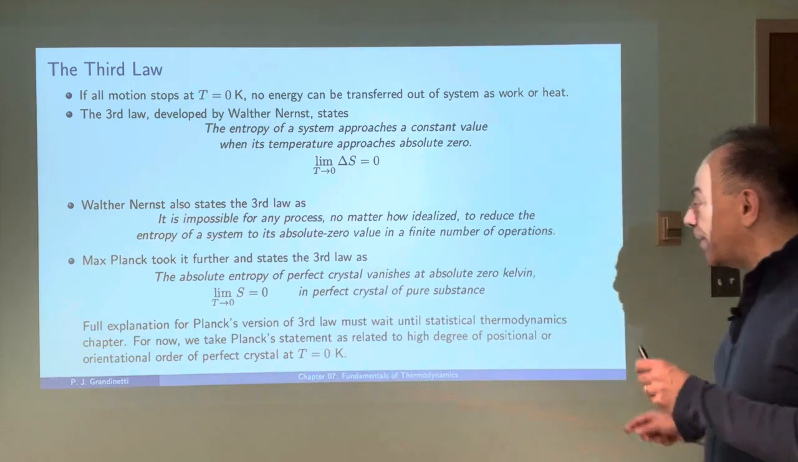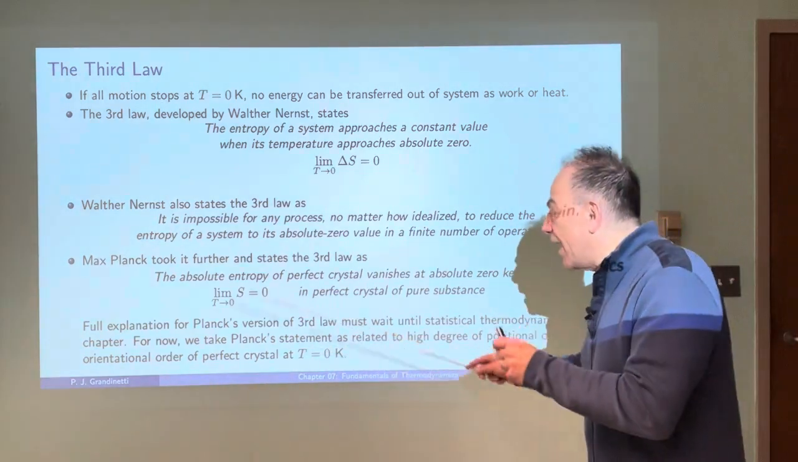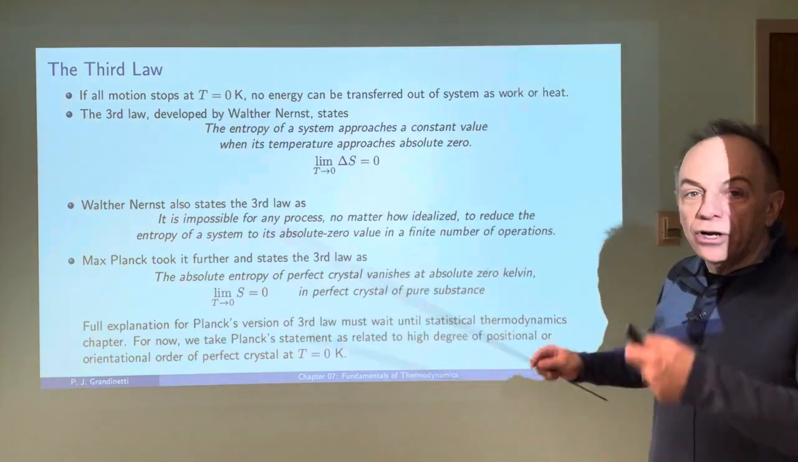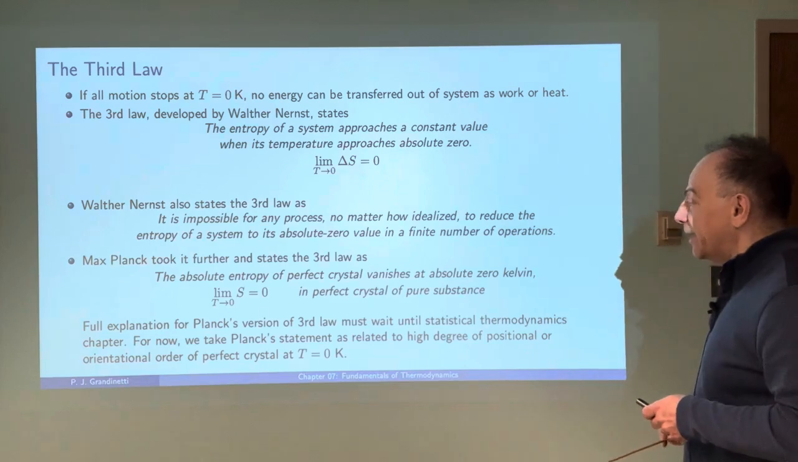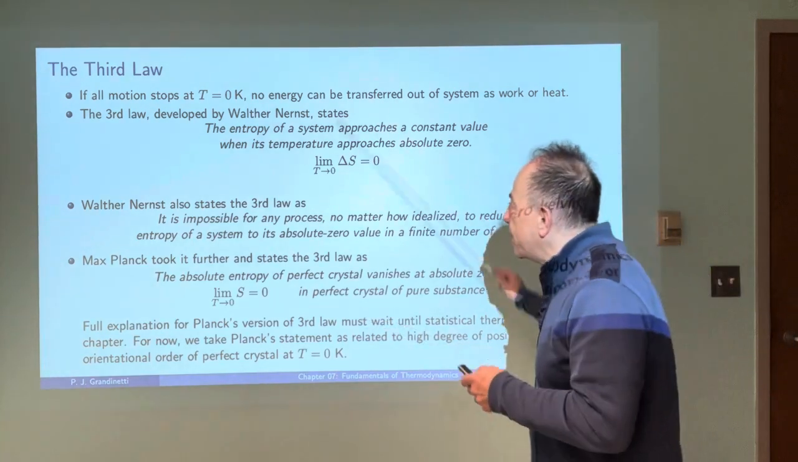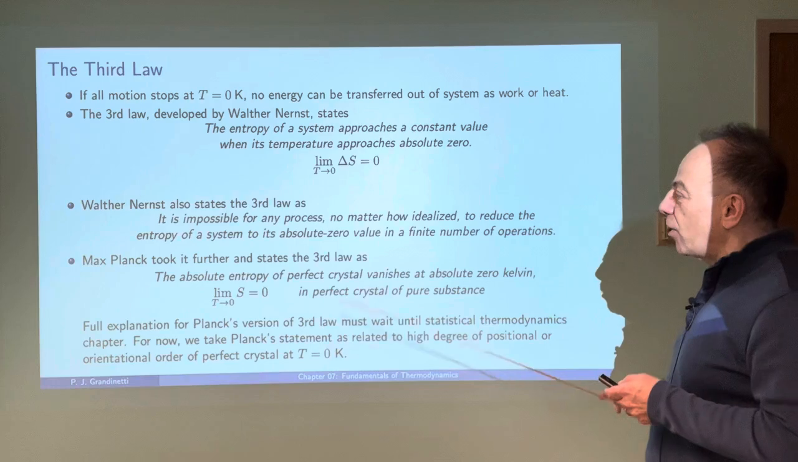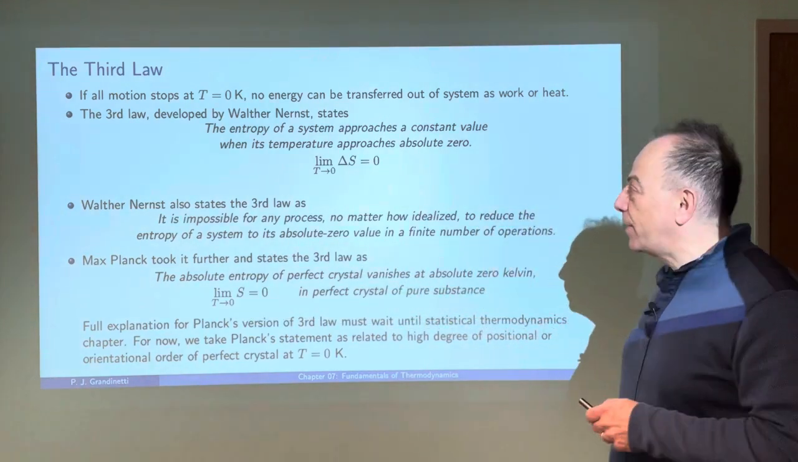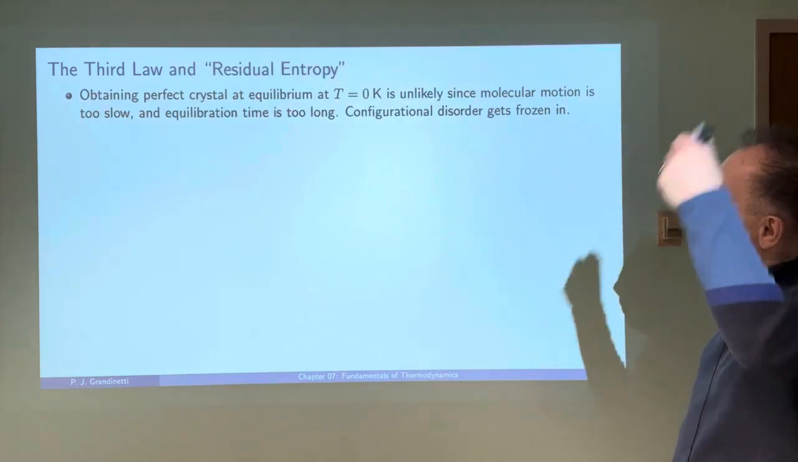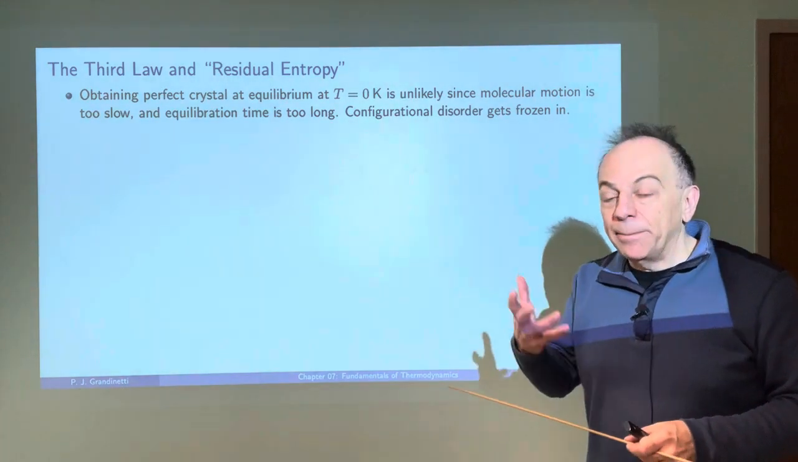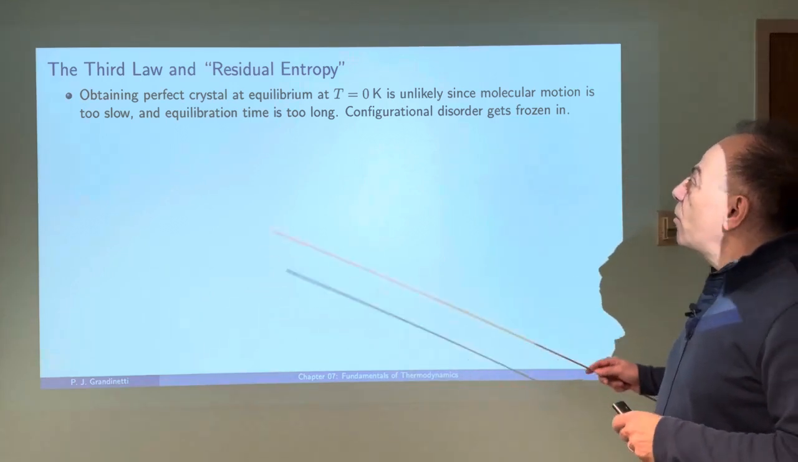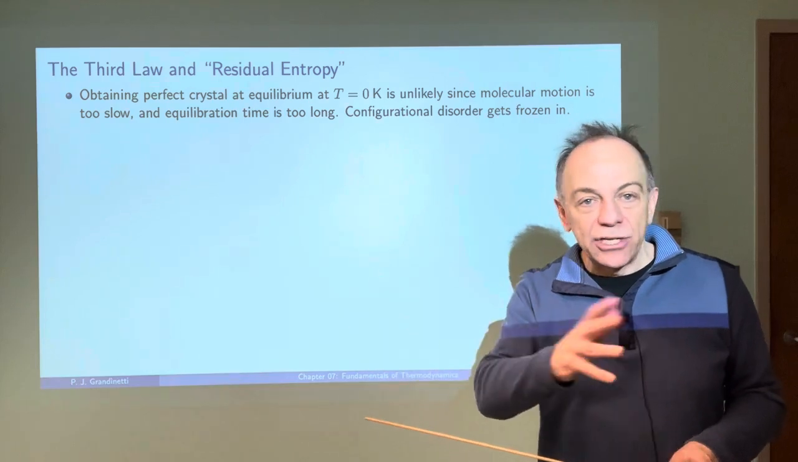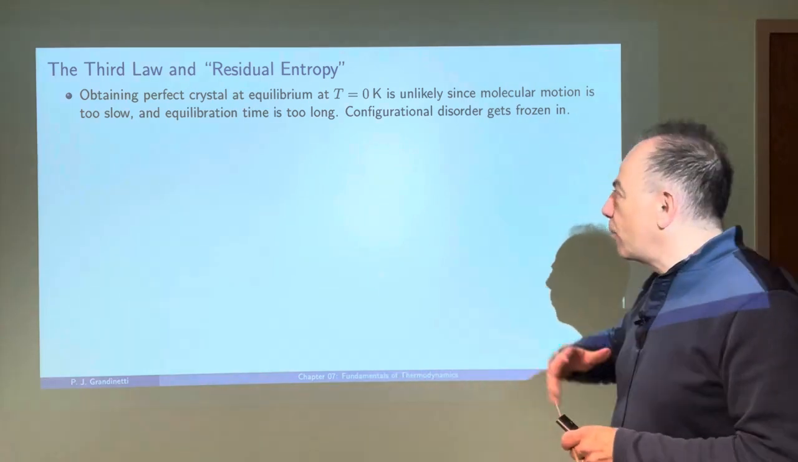But for now, we're just going to take Planck's statement as just being related to the fact that in a perfect crystal, there's a high degree of positional or orientational order. Okay, so this is sort of three ways in which the third law is stated. This is the strongest one in terms of its constraints, which was given by Max Planck. Now, in terms of the third law, and particularly Max Planck's definition, we would have a perfect crystal at absolute zero with perfect order, orientational and translational order, throughout the crystal.